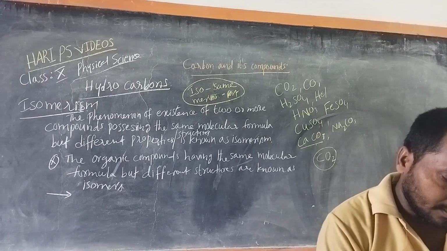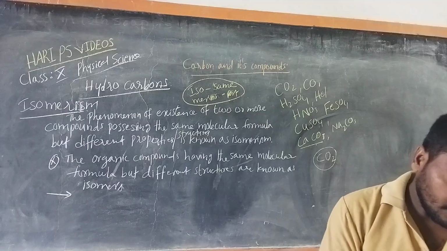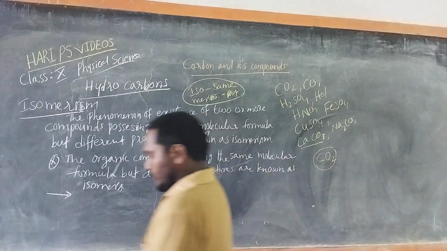Let us discuss with the example. Then condition.